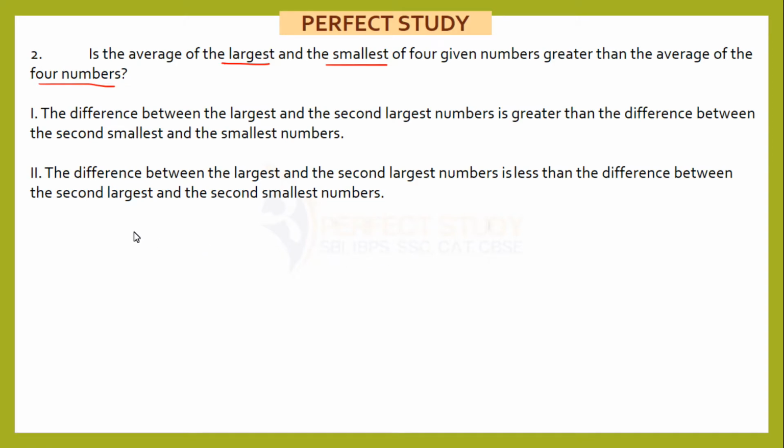Now for sake of simplicity, I am taking 4 numbers, let's say 100, 200, 300, 400, to understand the concept properly. Now here what I am assuming is that the average of my largest and the smallest is equal to the average of all 4, which will be equal to 250. 250 will be the average of all the 4, and it will also be the average of first and last, because these numbers are in AP, arithmetic progression. So here this is my assumption.